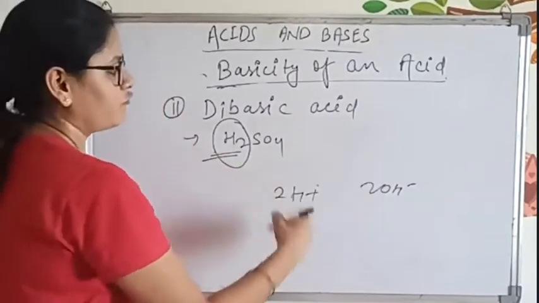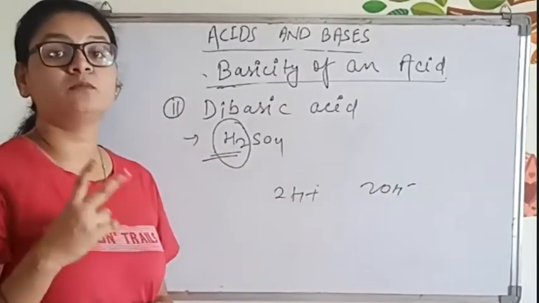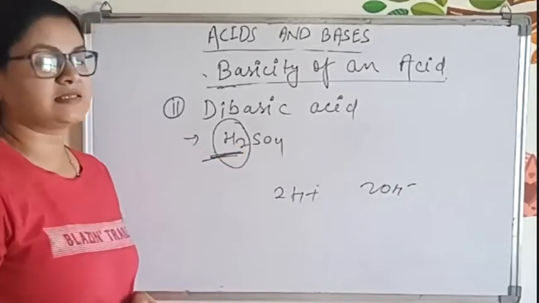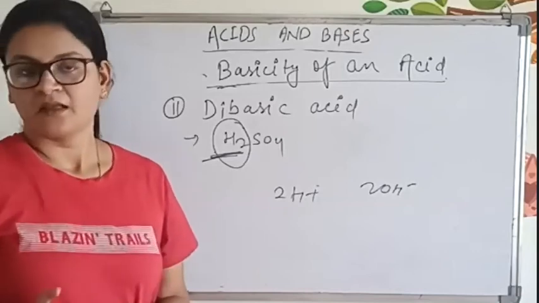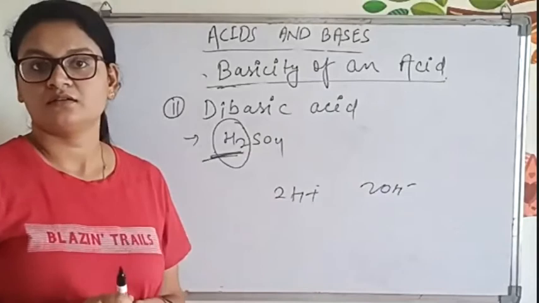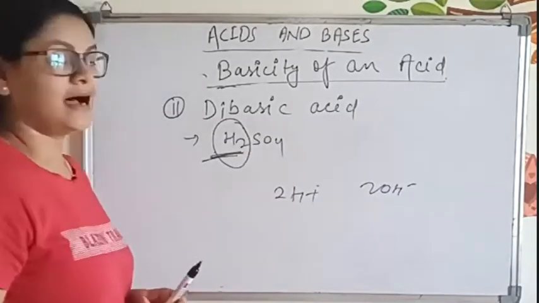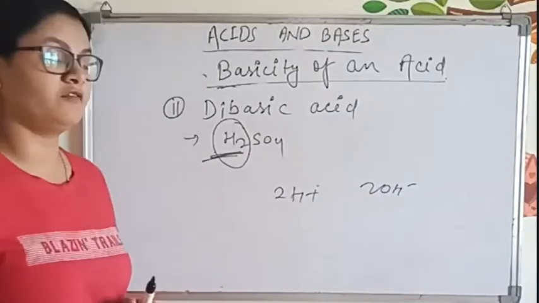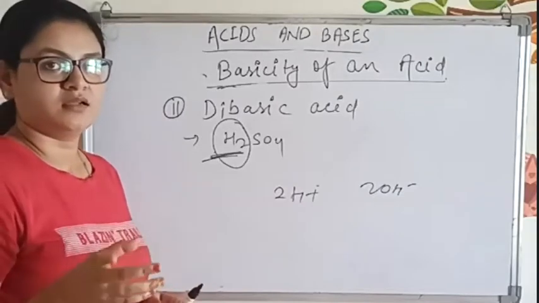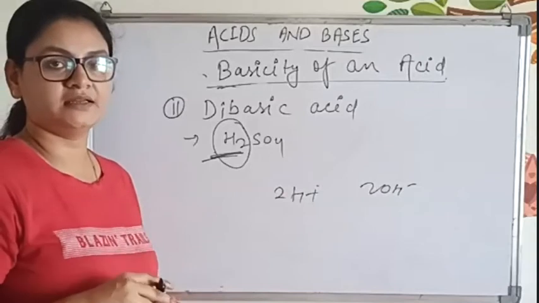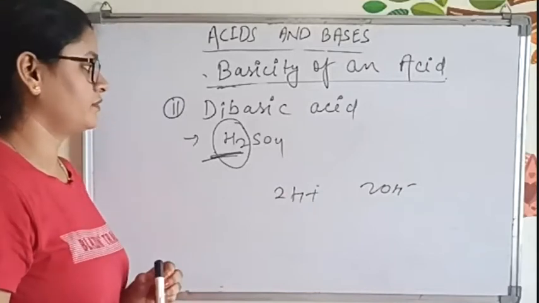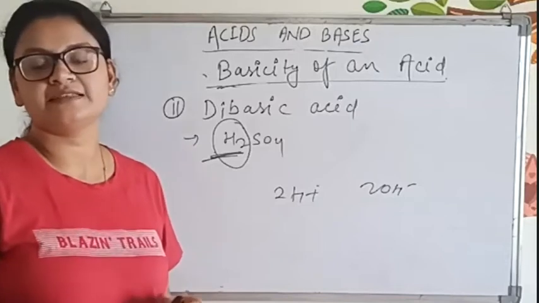So it will form two types of salt. This is called dibasic acid. Any doubt? No, ma'am. You can ask questions whenever you feel like, whenever you have any confusion, you can ask me directly. Understood? Till now, is everything clear? Yes, ma'am. It's clear. Two salts. Tell me, any doubt?